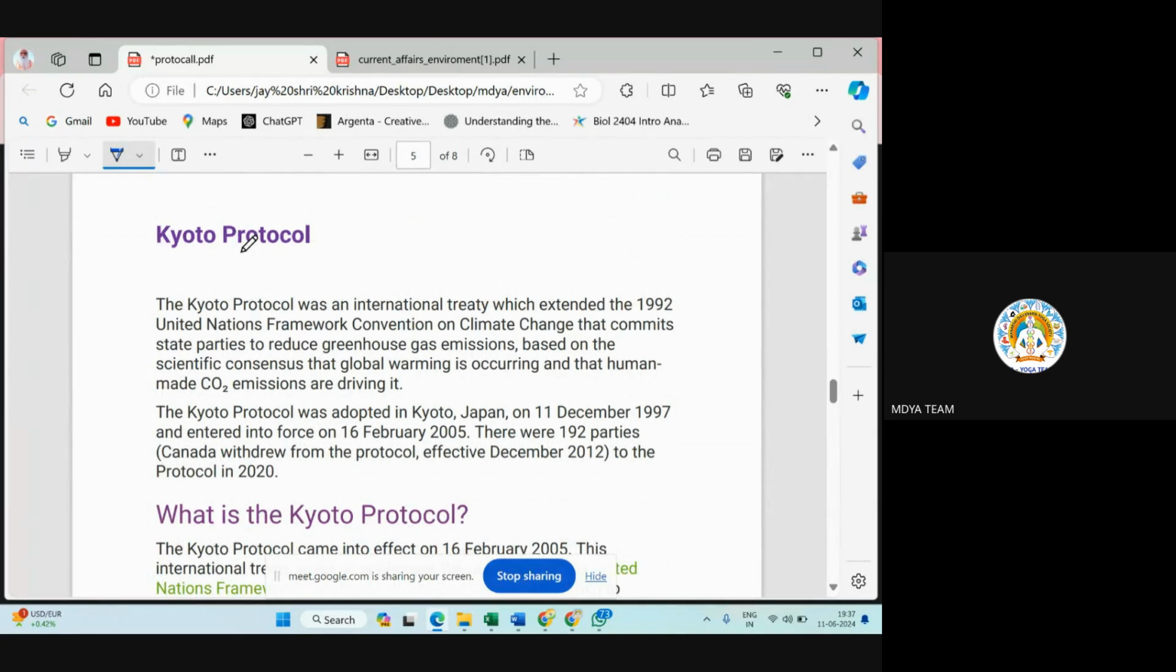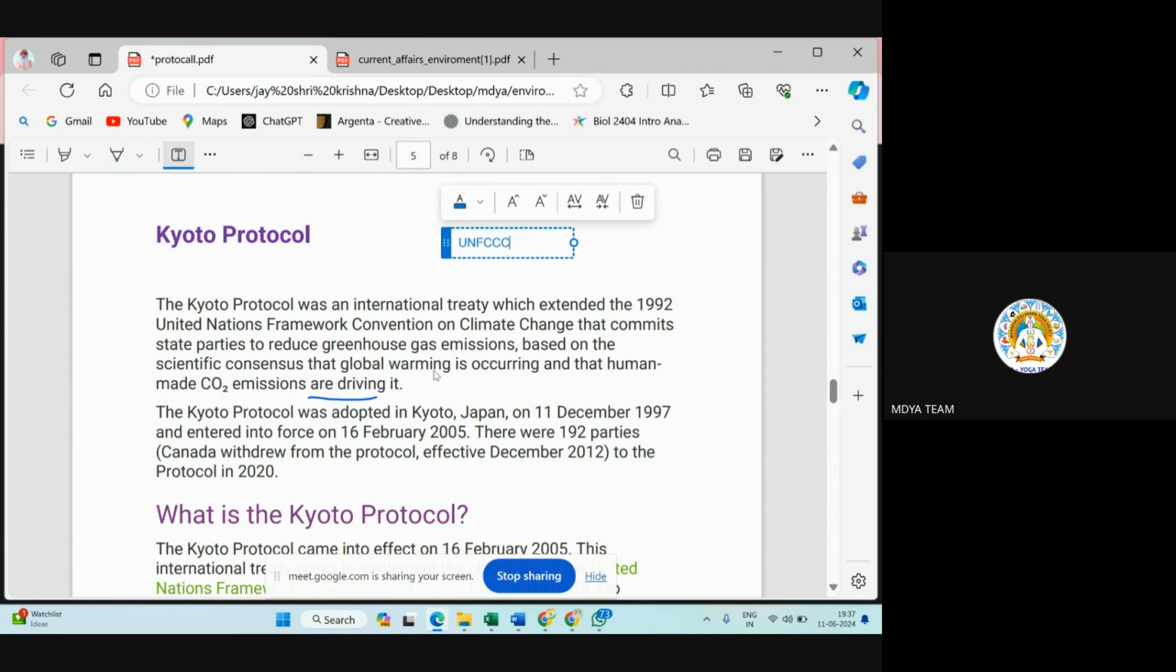Next is Kyoto Protocol. Kyoto Protocol was an international treaty which extended the 1992 United Nations Framework Convention on Climate Change that commits state parties to reduce greenhouse gas emissions, based on the scientific consensus that global warming is occurring and human-made CO2 emissions are driving it. This Kyoto Protocol was not in our syllabus, but you should know this. In 1992, there is also one more convention,